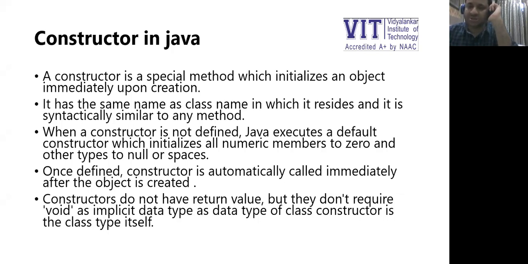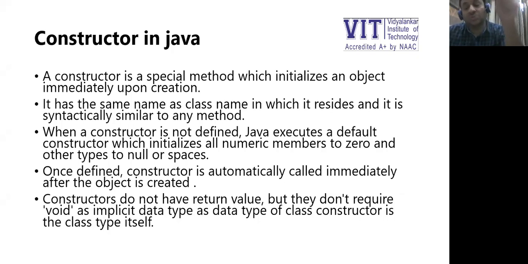In this session, we'll be talking about constructors and garbage collection. So, what is a constructor? A constructor is a special method of a class whose name is the same as that of the class name. And the primary objective of a constructor is to initialize the object. Now, mind you, a constructor does not create the object.